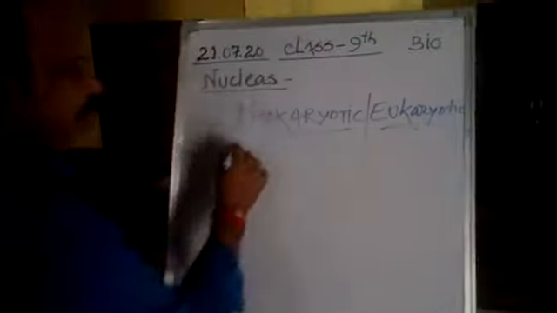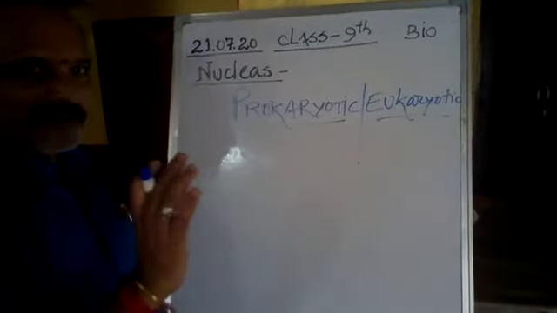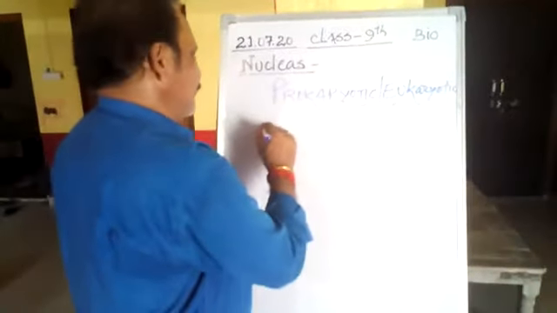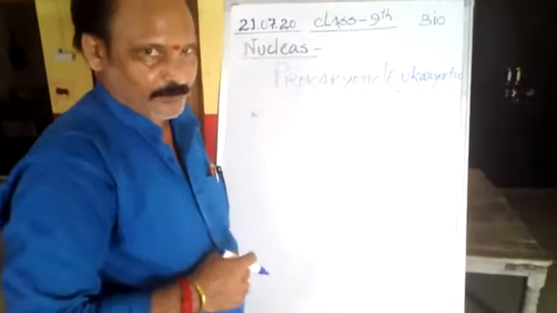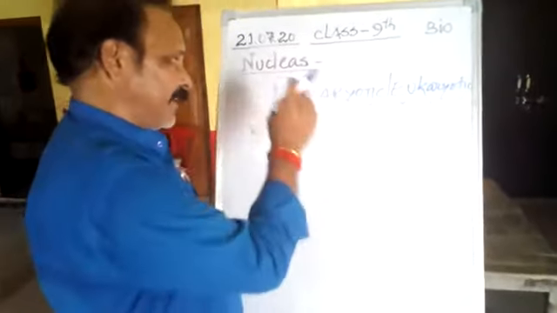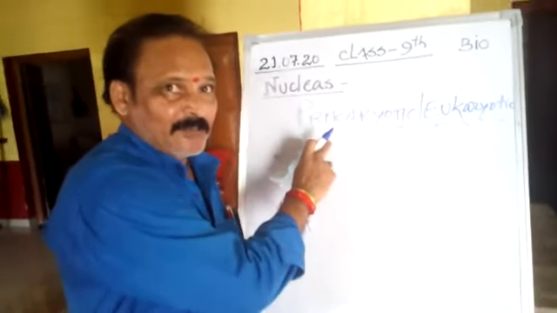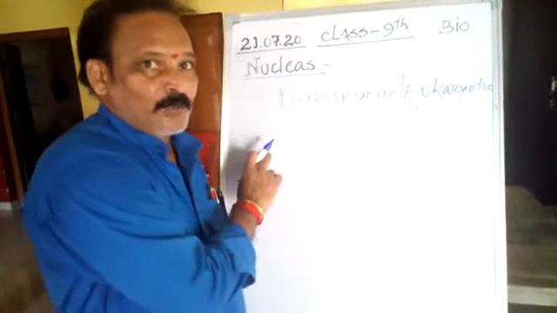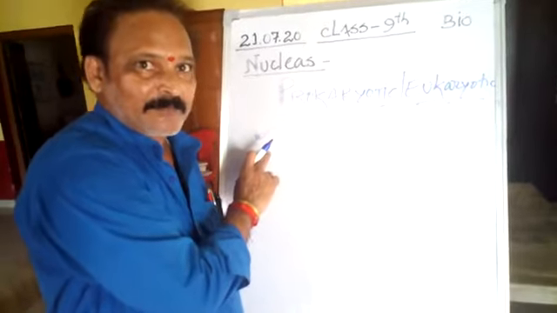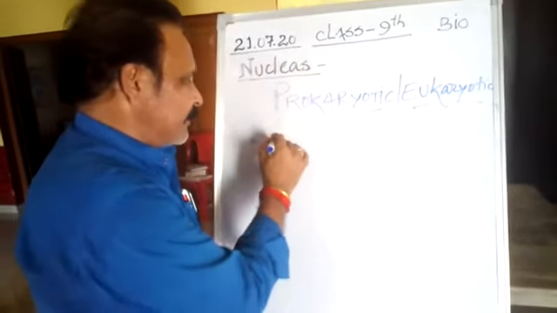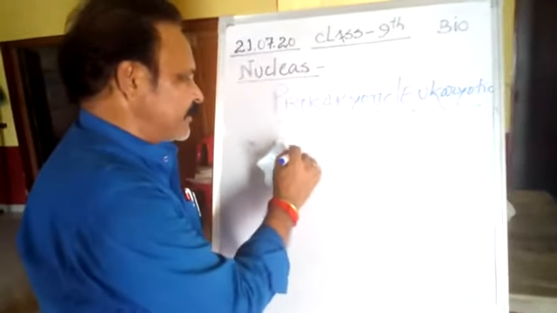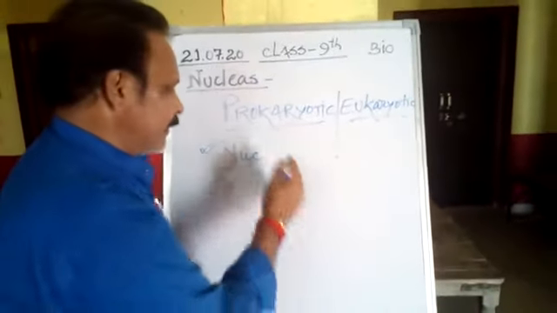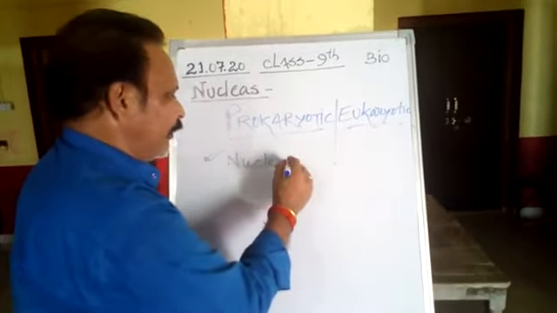If there is no clear-cut nucleus inside the cell, then the cell is known as prokaryotic. In prokaryotic cells, at the place of the nucleus, a dense structure without a nuclear wall is present, which is known as nucleoid.